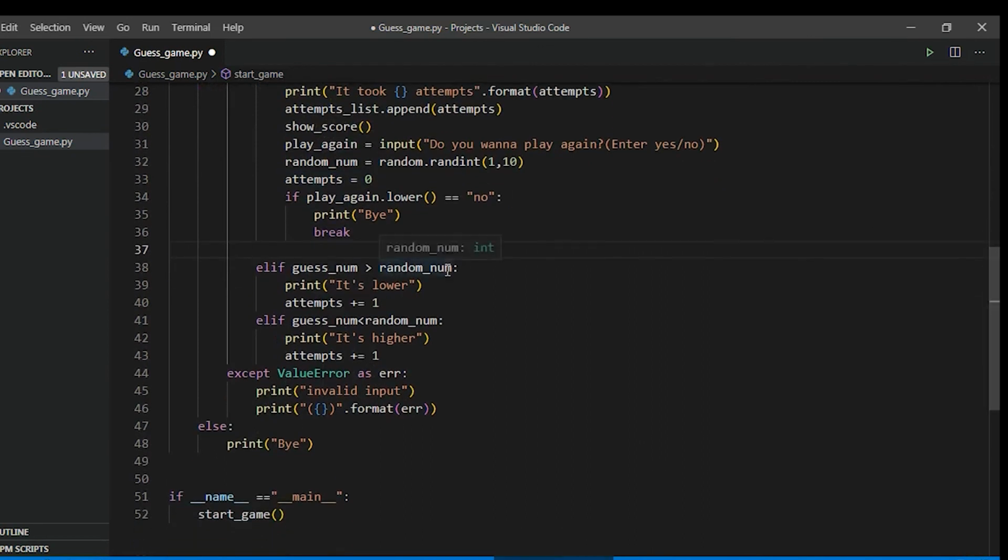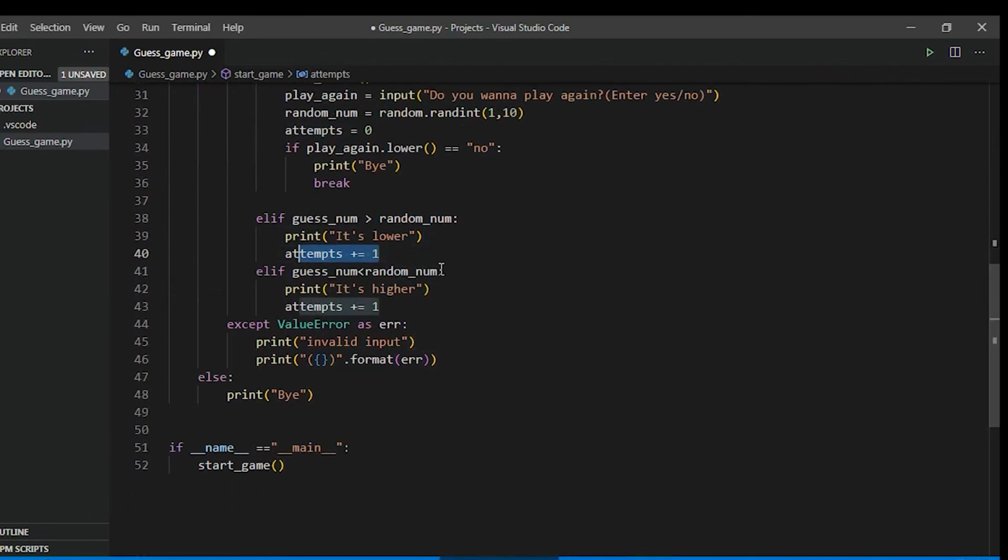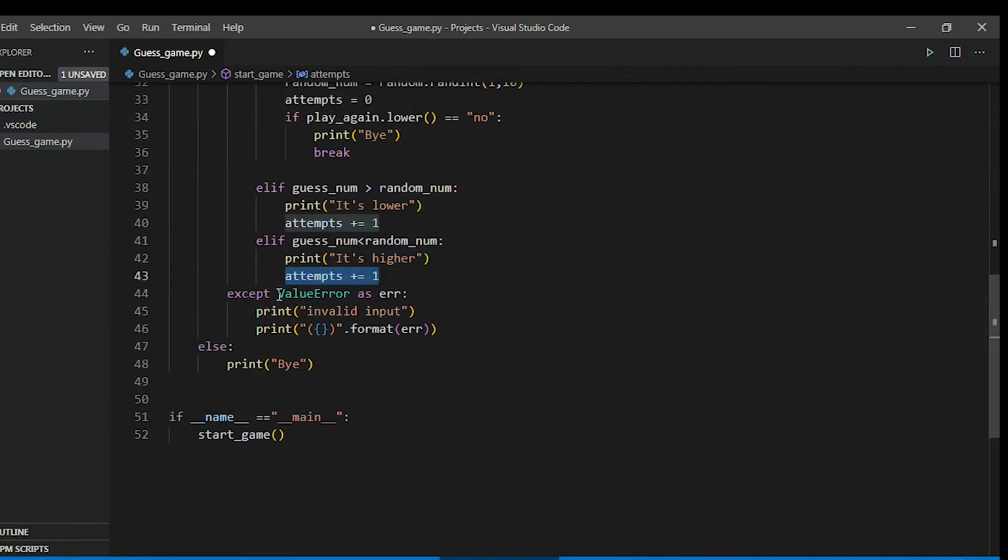The second condition here is if it's greater. If the guessed number is greater, then we'll give this hint and increase the number of attempts he took. If the guessed number is less, then we'll print this hint for him and increase the attempts. Now if there are any other value errors, they will be stored in this variable, and we'll use it here to print. So this is all about it, and yeah, thank you.